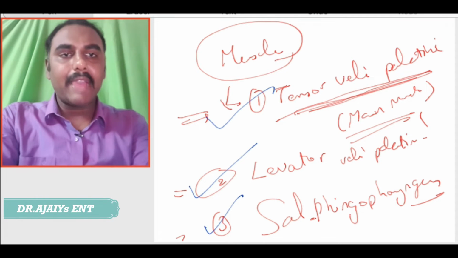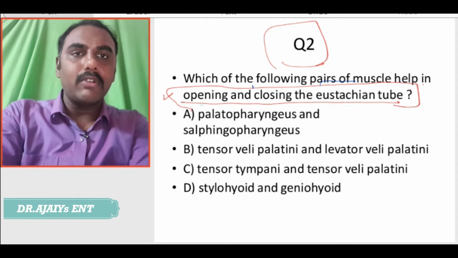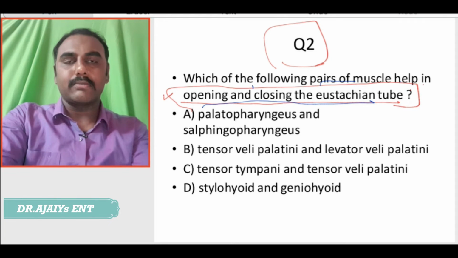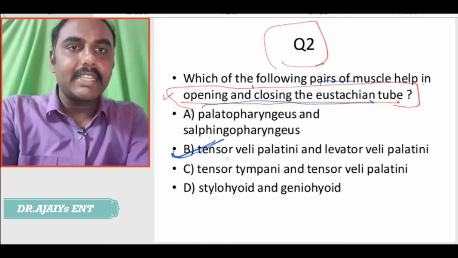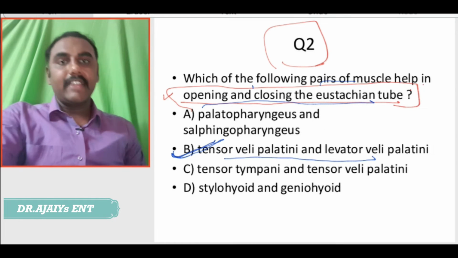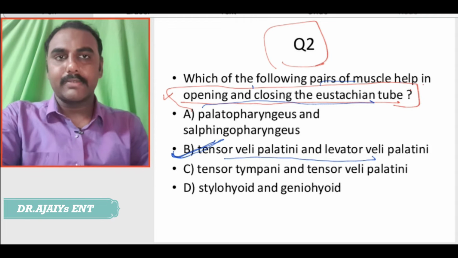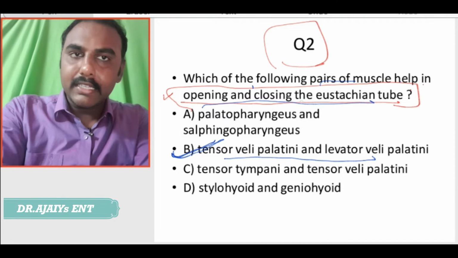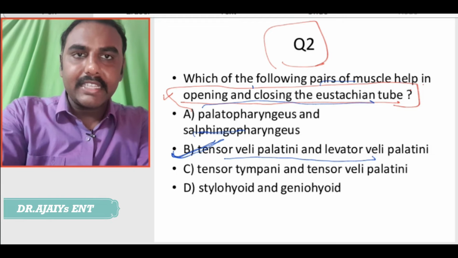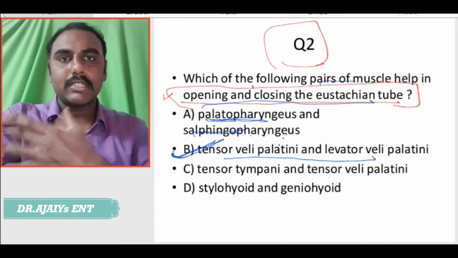Coming back to your question, which pair of muscles is involved in opening and closing the Eustachian tube? The answer is option B: the tensor veli palatini and the levator veli palatini muscle help in opening and closing the Eustachian tube. Will there be palatopharyngeus here? As I said, the salpingopharyngeus is concerned with Eustachian tube function, but palatopharyngeus is not.